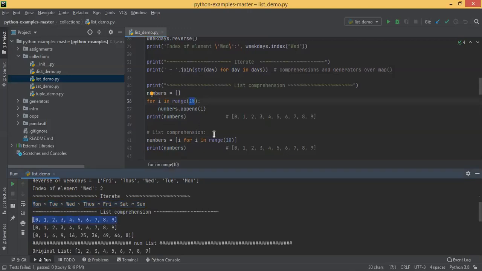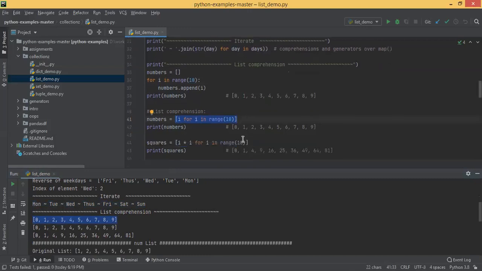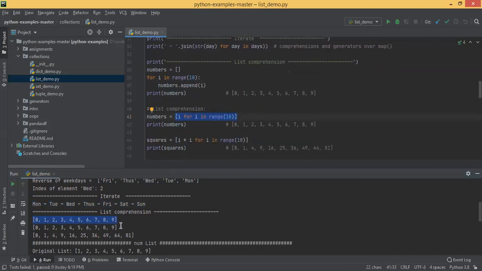Then list comprehension, which we have seen multiple times: for i in range of 10, it keeps emitting elements 0 to 9. Each element is assigned to i, and you just wrapped it inside square brackets, which is nothing but a list, and we are printing it the second time.